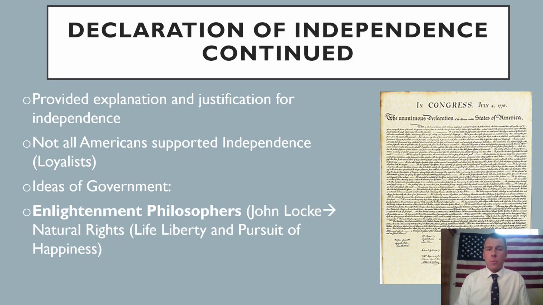It's important to know, everyone, that not all Americans supported independence. All right, so we have two really main groups that emerged in America during this time. One being the Patriots. These are people that are pro-independence. They want to separate from Great Britain. And then you have people that we call the Loyalists that are very loyal to the British Crown.